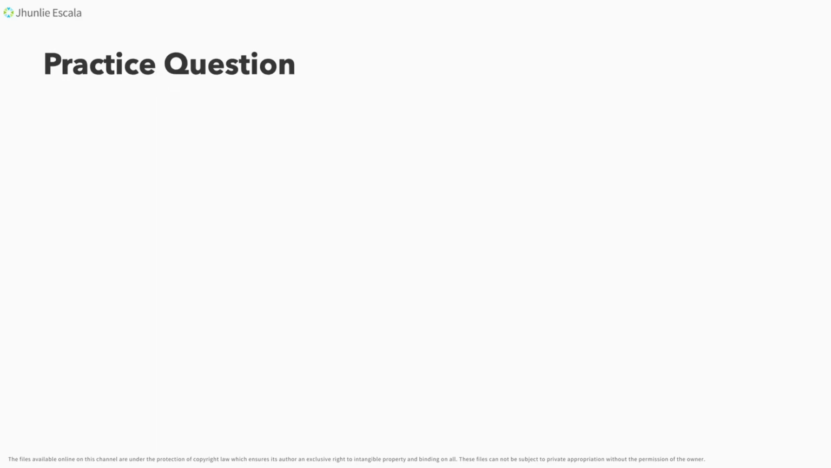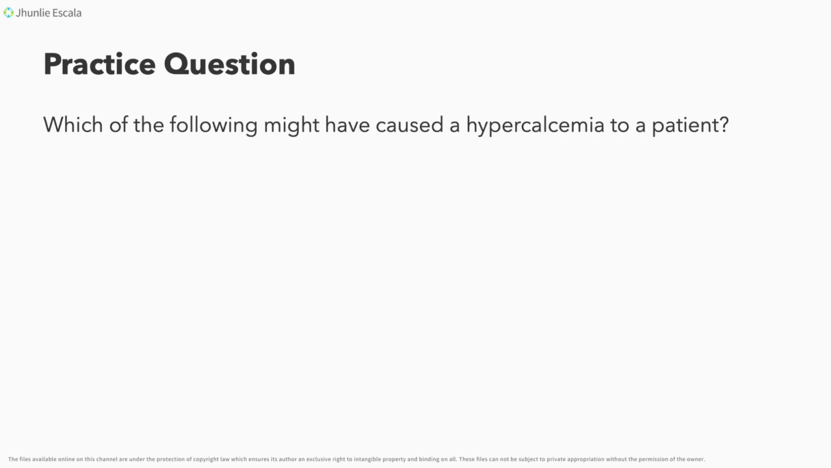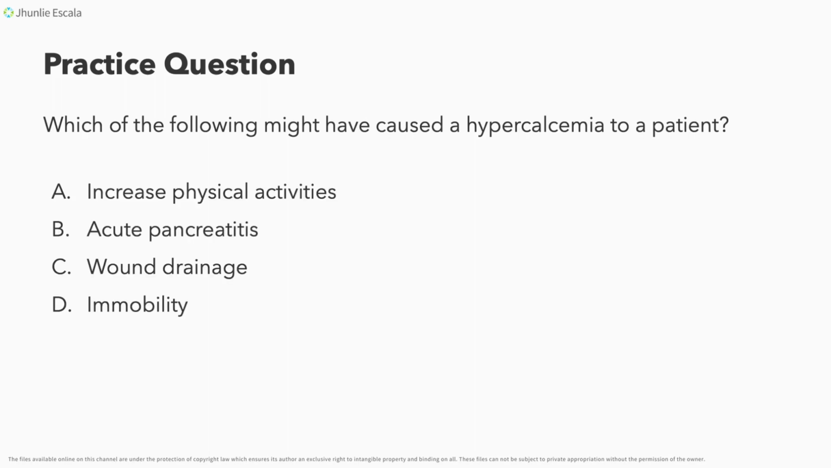So let's have a practice question here, just before we end up our discussion in your hypo and hypercalcemia. Which of the following might have caused a hypercalcemia to a patient? Ano daw sa mga sumusunod no ang nakapag-cause probably of hypercalcemia? Letter A, increased physical activities. Letter B, acute pancreatitis. Letter C, wound drainage. Letter D, immobility. Your 5 seconds starts here.